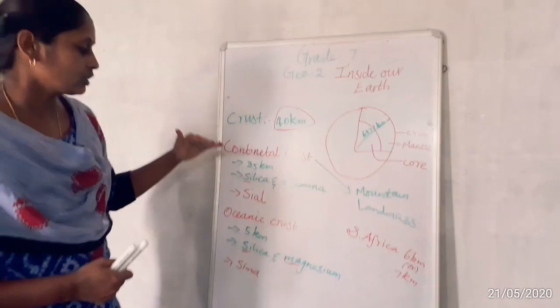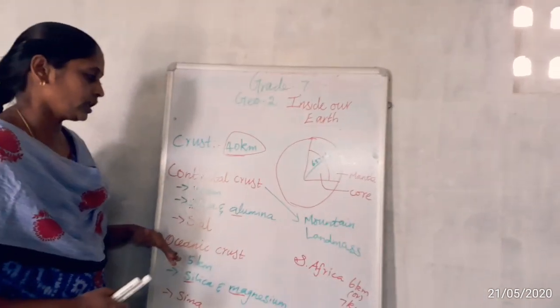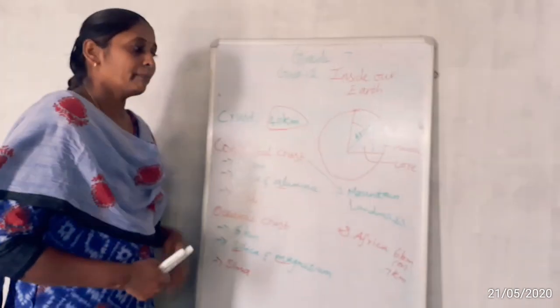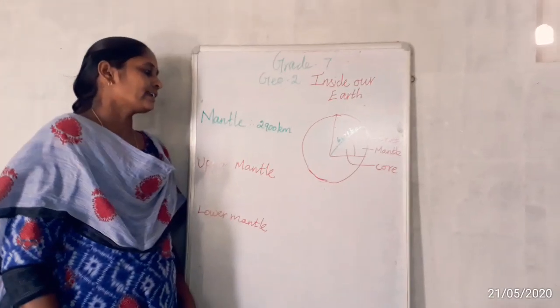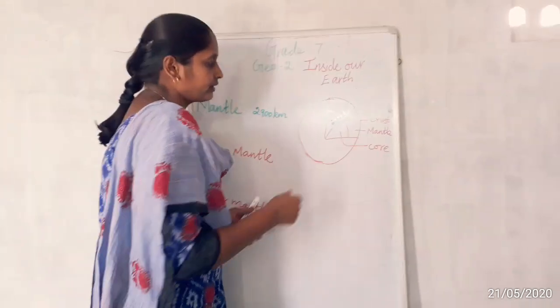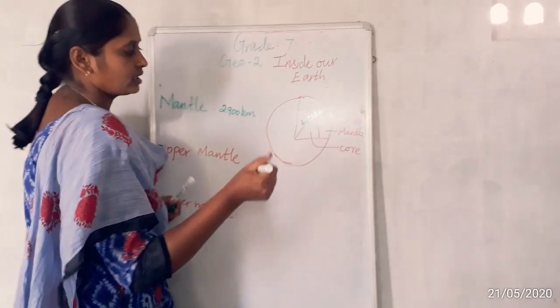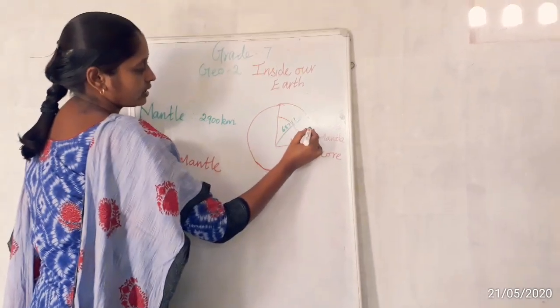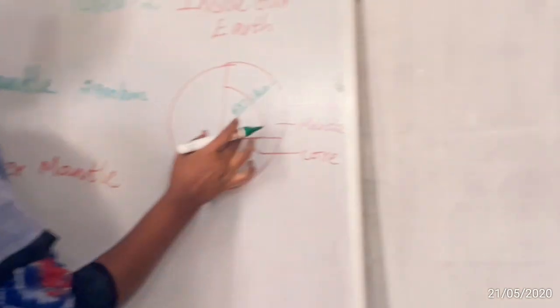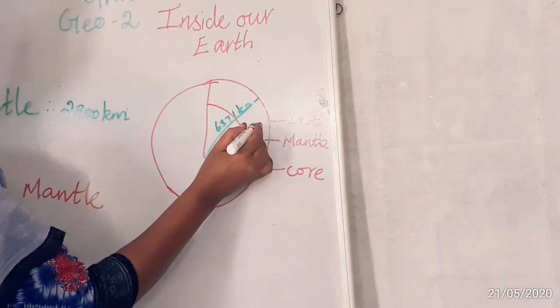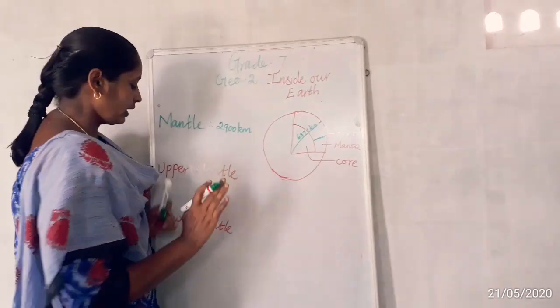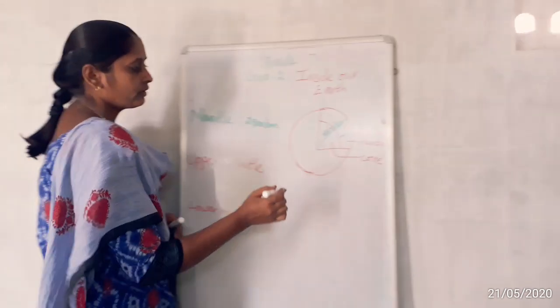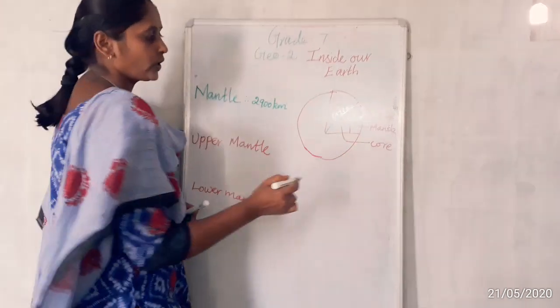The crust, continental crust and oceanic crust. Let's move to the mantle. Next, the mantle. The mantle is the second layer of the earth's structure. Beneath the crust and on top of the core, the mantle is present. Okay, this is the mantle area. We can divide the mantle also into two types. One is the upper mantle, the second is the lower mantle.